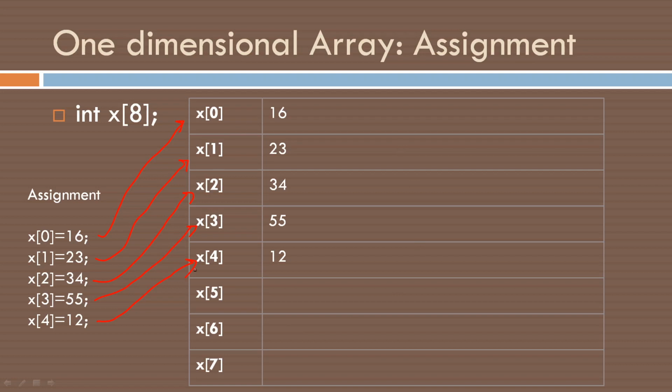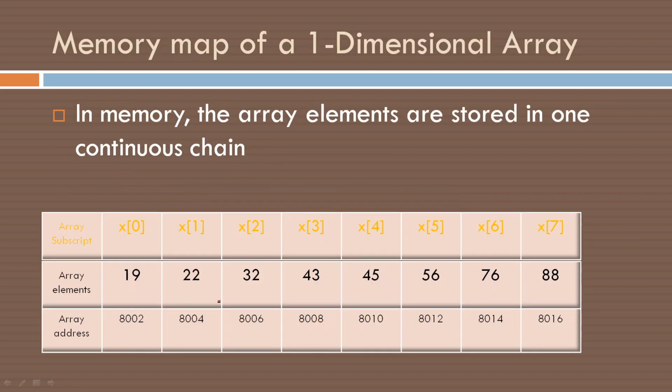So in order to refer to these, we need a memory address also. Whenever you write this, we have a memory address. Suppose the memory address is 8002 for x0. Because it requires 2 bytes, the next will be 8002 plus 2, which is 8004, 6, 8, 10, 12, 14, etc. Because every element requires 2 bytes, we can get the next address by adding 2 to it.